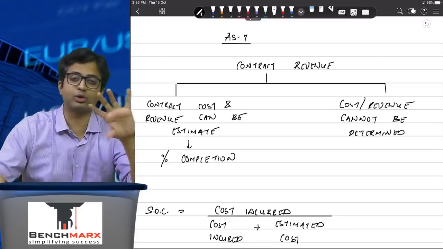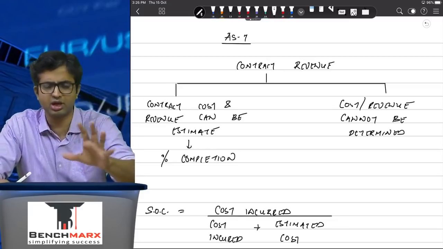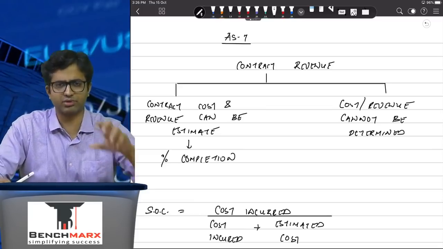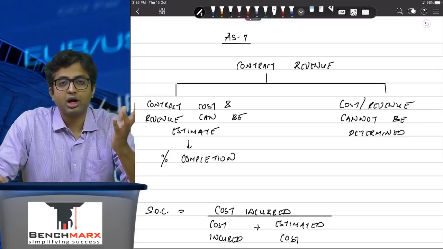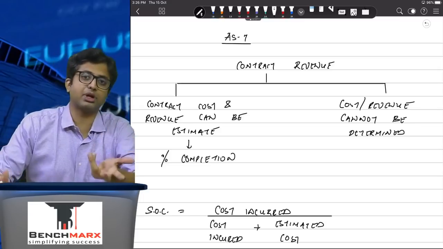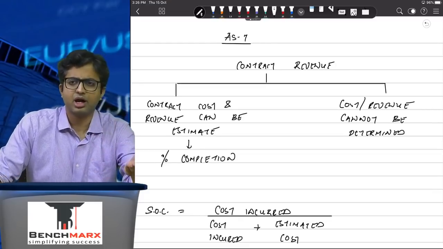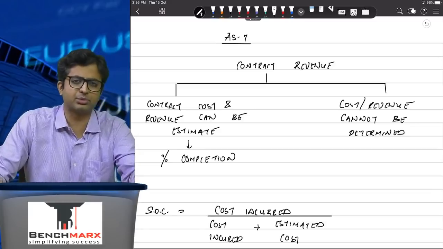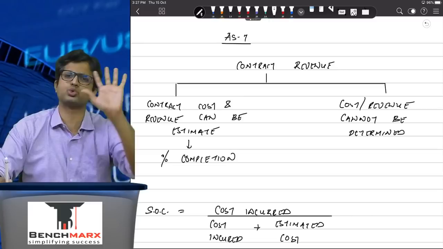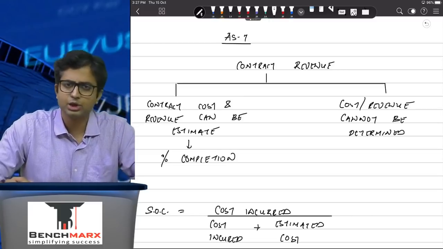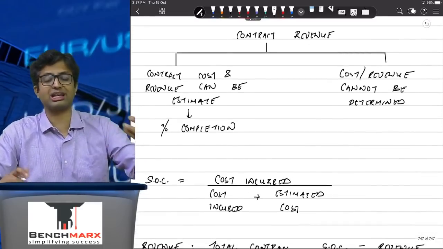Achha, if cost is also not determinable, so the government tells you the revenue will be based on the minerals in the ground, and how much minerals we don't know. How much cost to be incurred, kitna deep dig karna padega, we don't know. In which case the standard says, well, you cannot apply any kind of stage of completion method over here, and hence in such a case a full completion method, which means once the contract is completed uske baad hi aap recognize karoge, otherwise you cannot recognize it in such a case. Are we getting this?